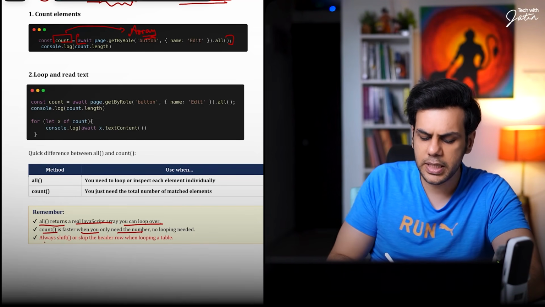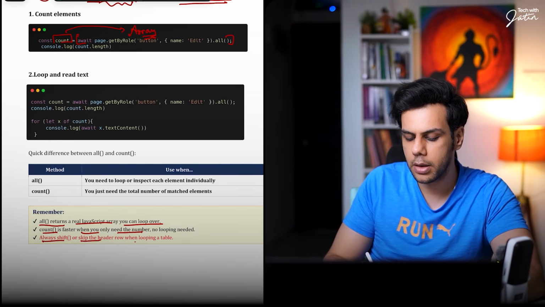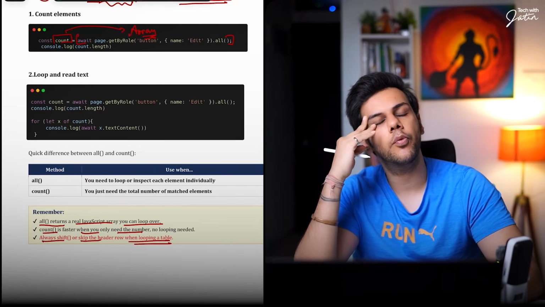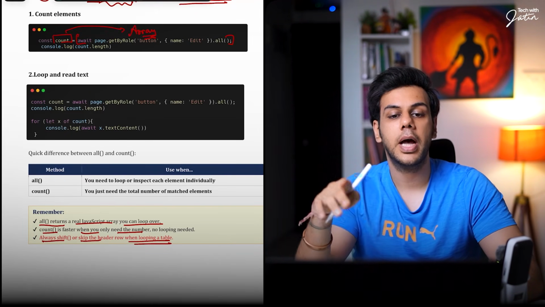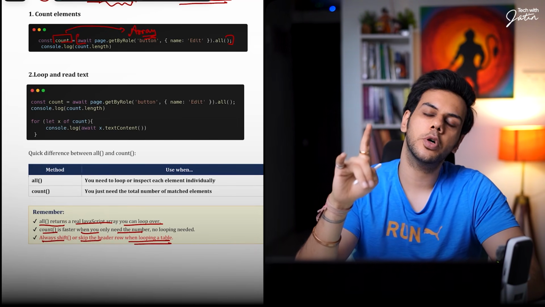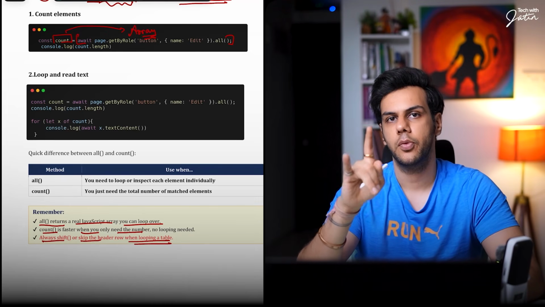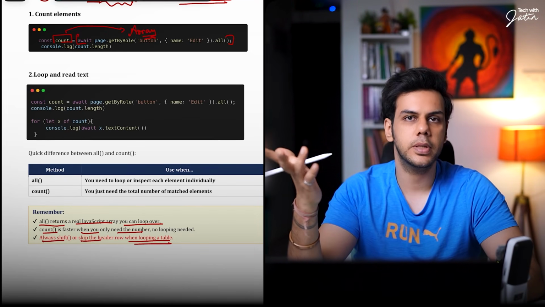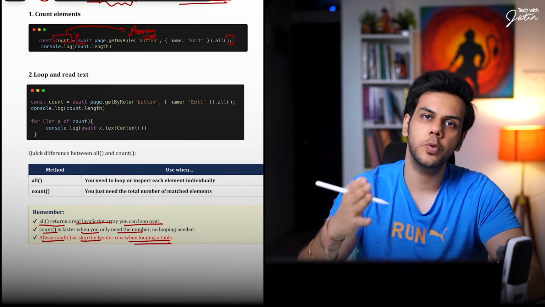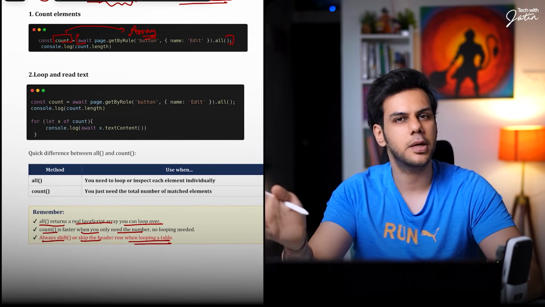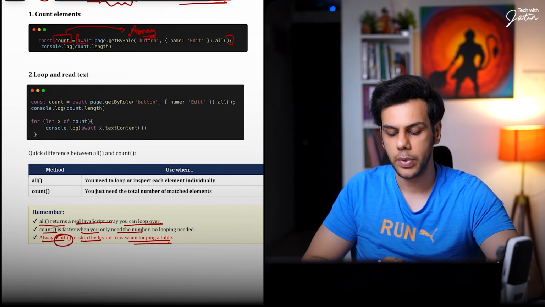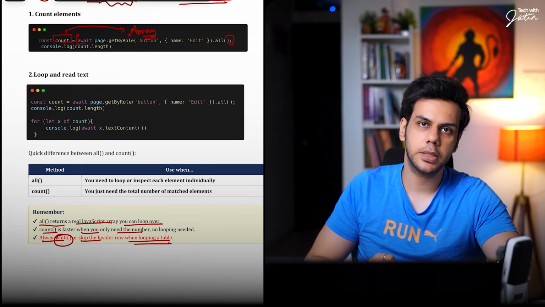Always use shift or skip the header row when looping a table. So the thing is, whenever you're working with table data, if I would have written over here tr, I would have got the table header also. So you have to make sure that you first skip the first index, that is whatever is there on the 0th index, because on the 0th index, you may have the header. From the first index onward, you will have your test data, or whatever data is there in the table. So use the skip method to skip the header row whenever you're looping over a table. I hope this part makes sense to everyone.